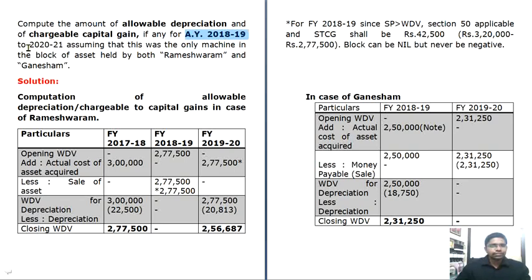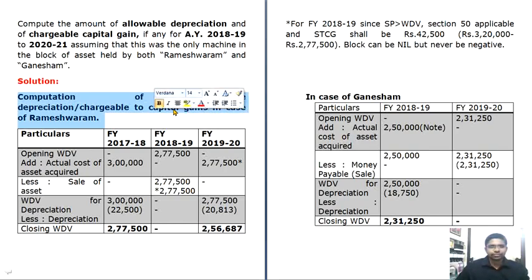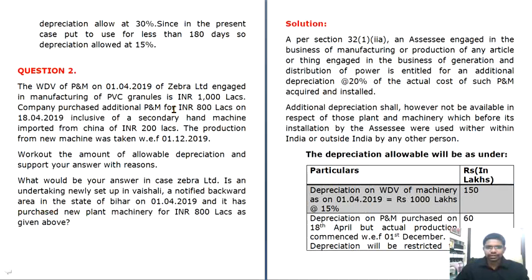We have to calculate depreciation for financial years 2017-18 to 2019-20, assuming that this was the only machine in the block of assets held by both Rameshwaram and Ganesham. So they don't have any other asset in the block of assets. Now going forward, computation of allowable depreciation and chargeable capital gains in case of Rameshwaram. For a second we'll bring down that problem here.